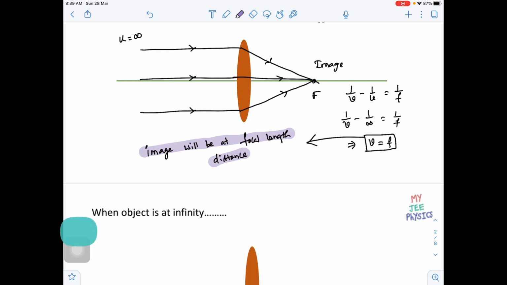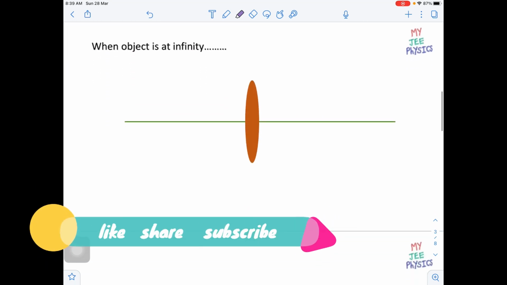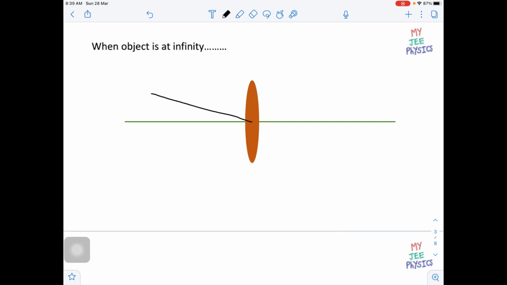Let us see. Now I'm taking another situation. Here also I'm going to take the object at infinity, something like this. Now also parallel rays are falling on the lens, but those rays are making some angle alpha, let us say. Now also the object is at infinity, so definitely v should be f. That means the image will be at focal length distance.